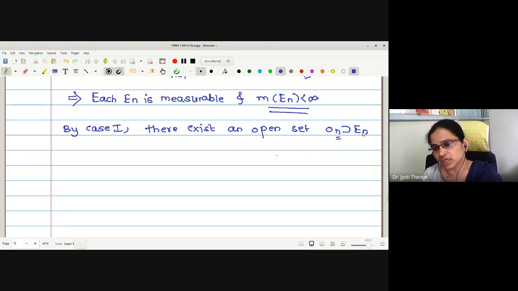Because for every En there is one open set. That's why we have used the suffix n on this O. Therefore, there exists an open On containing En such that M star of On minus En is less than epsilon.